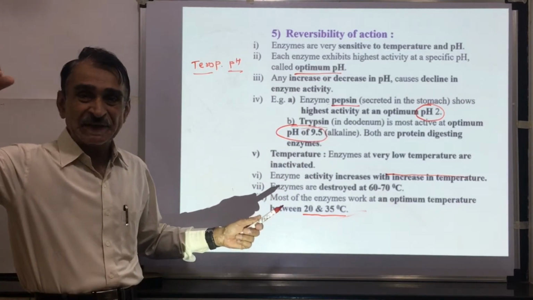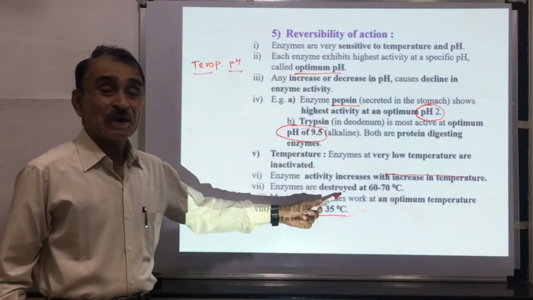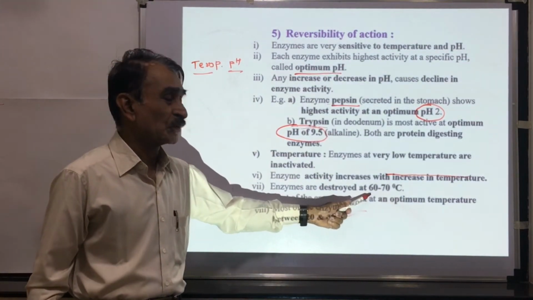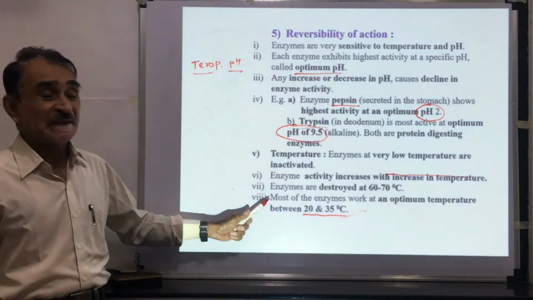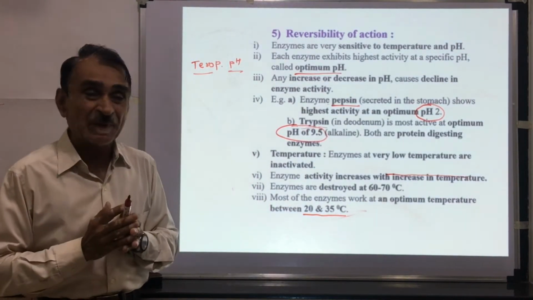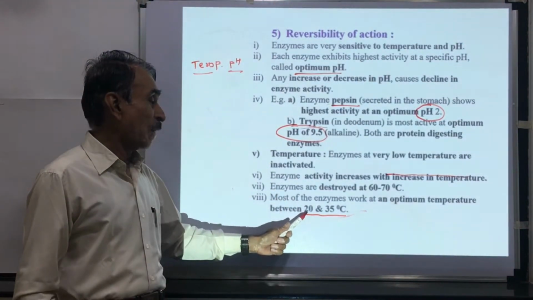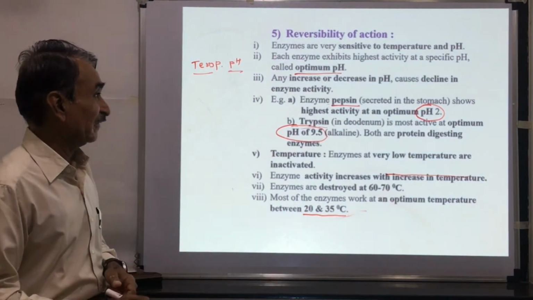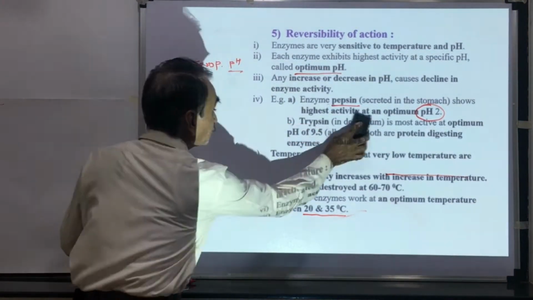When the temperature increases, enzyme activity increases. Enzymes are denatured at very high temperature, that is 60 to 70 degrees centigrade. For most of the enzymes, the optimum temperature is 20 to 35. This is the reversibility of action.